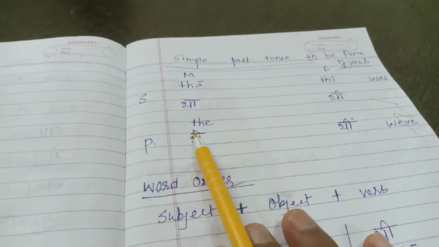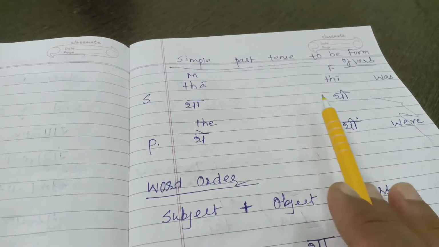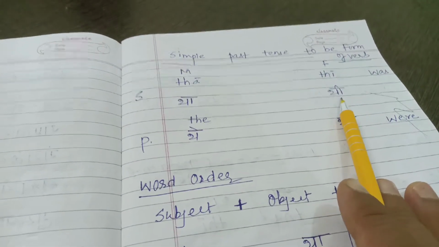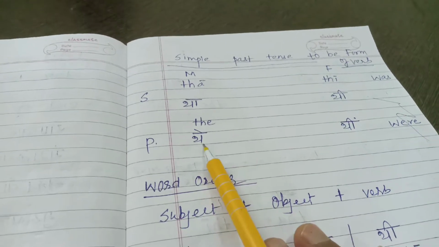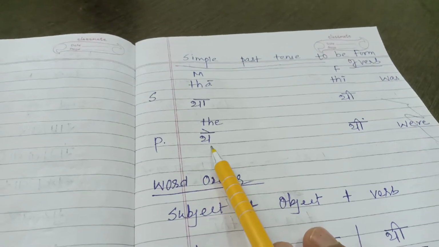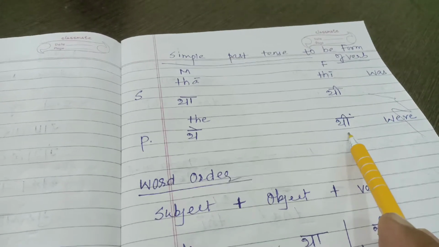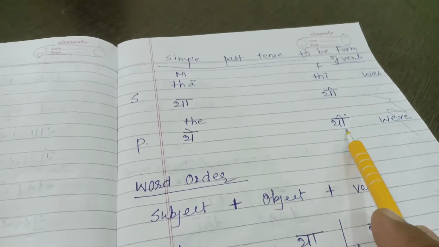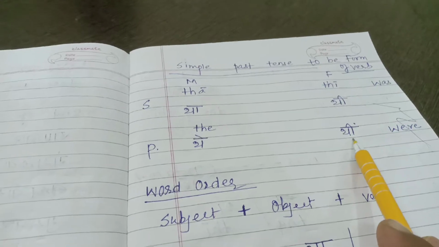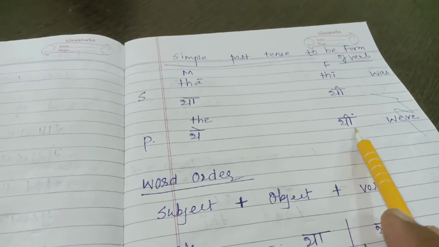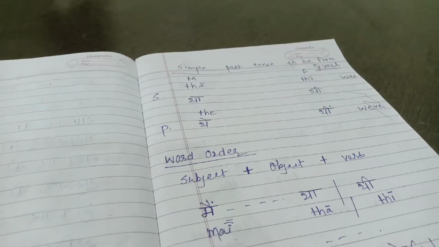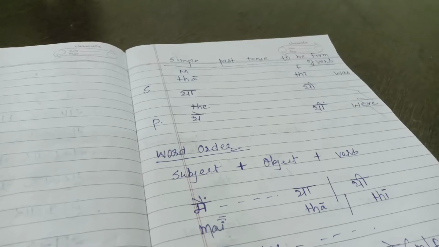So tha for masculine, thi for feminine. For all masculine plural is the. For all feminine and formal plural is thi, nasalized. You could see there is a dot written there. Thi. Were.